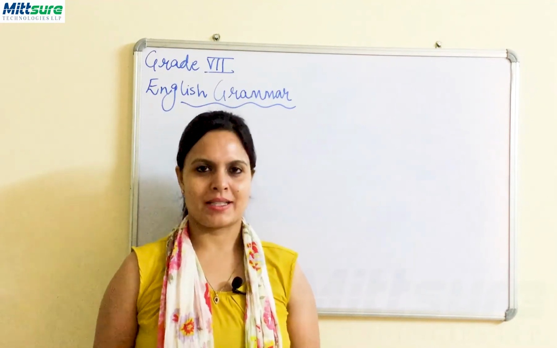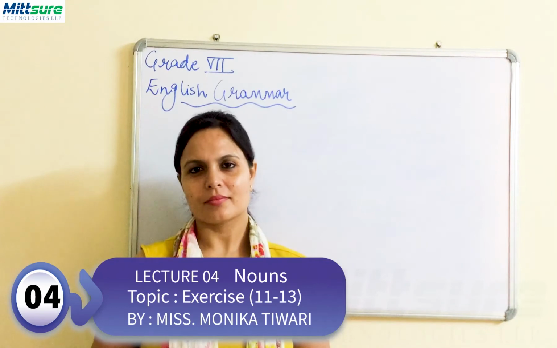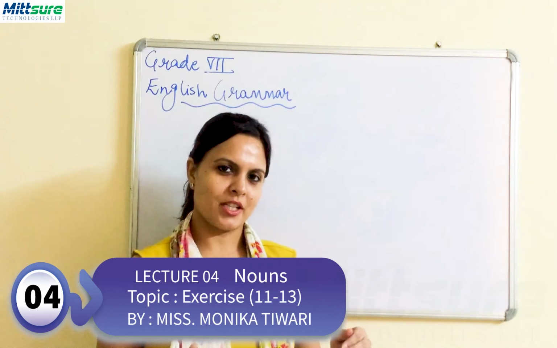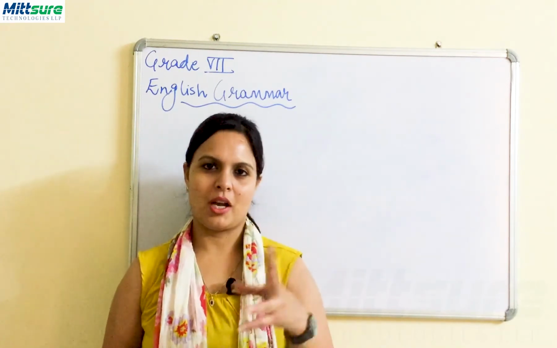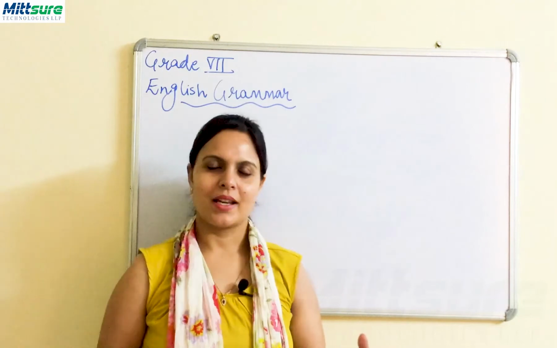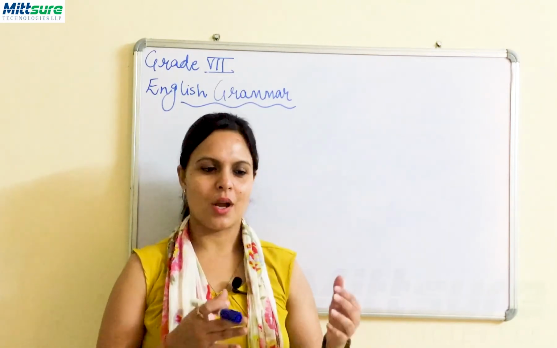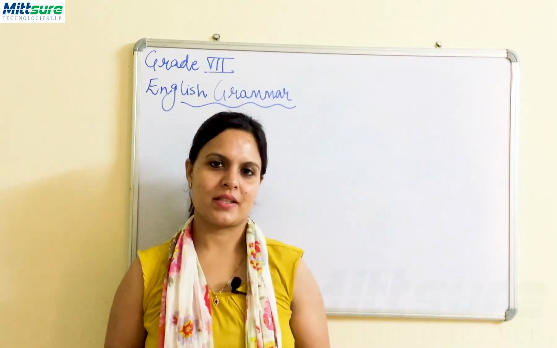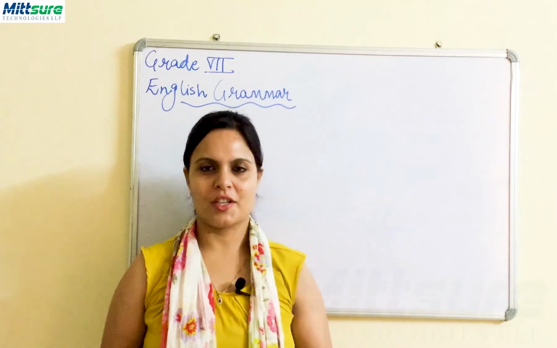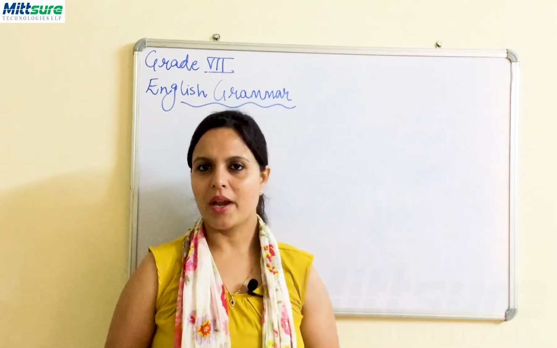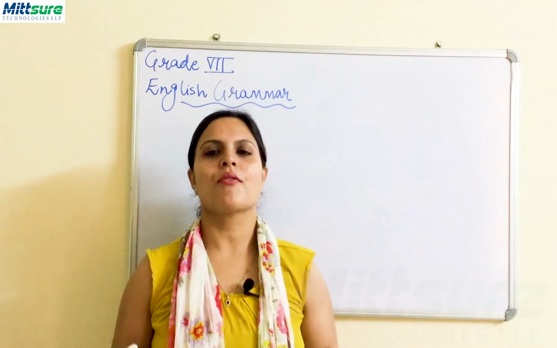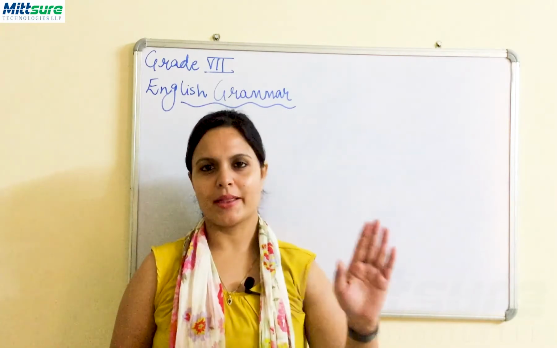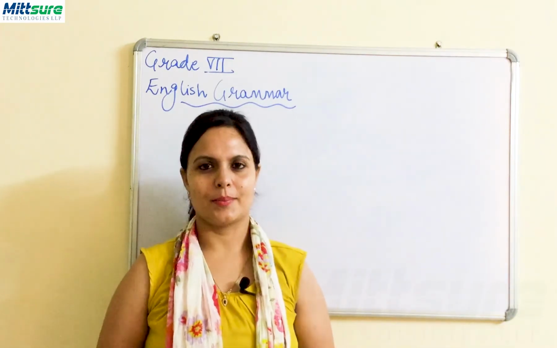We have already practiced nouns, right? We have done all types of nouns, understanding the difference between the particular noun sets, right? Common noun, proper noun, concrete, abstract, then collective, compound, countable, uncountable. Then we understood the noun cases, like the subjective case, objective case, and then the possessive case, where we understood the importance of an apostrophe playing a very, very major role in showing the possession by a noun of the other.